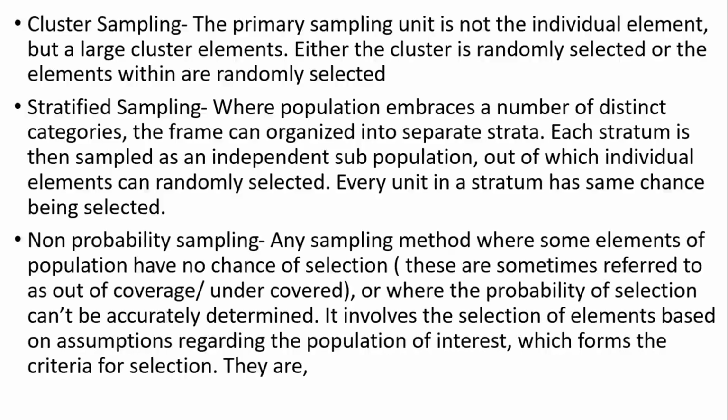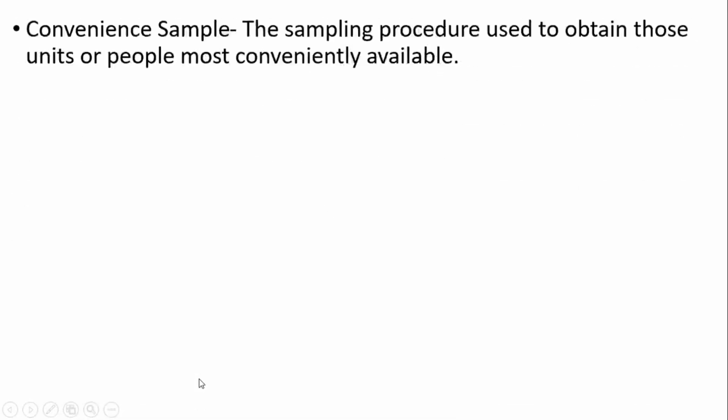Second type of sampling is non-probability sampling. Any sampling method where some elements of the population have no chance of selection or where the probability of selection cannot be accurately determined. It involves selection of elements based on assumptions regarding the population of interest, which forms the criteria of selection. They are, first one, convenience sample.